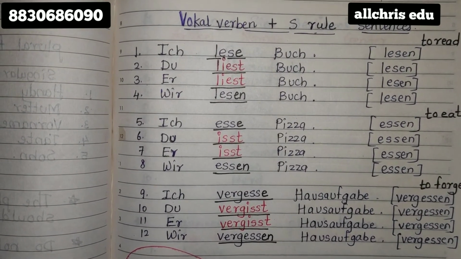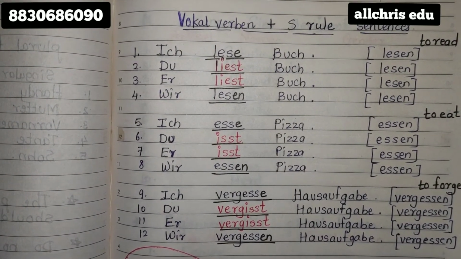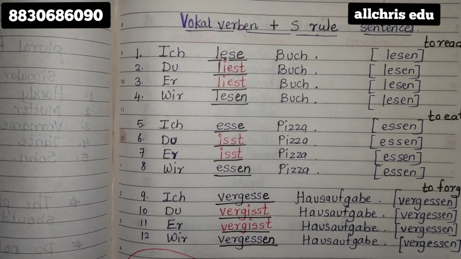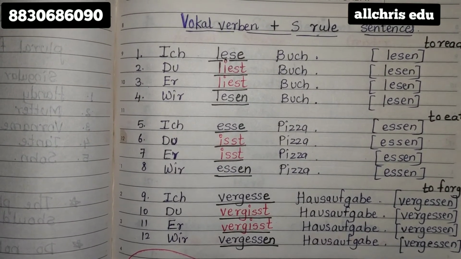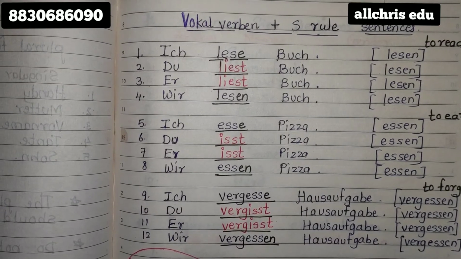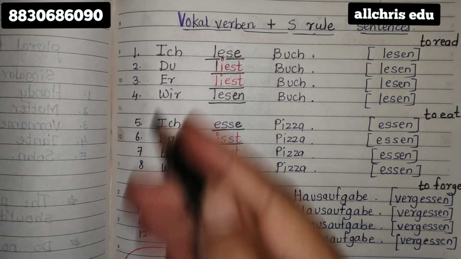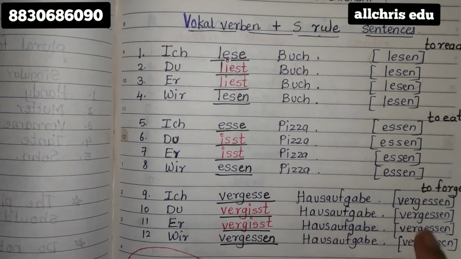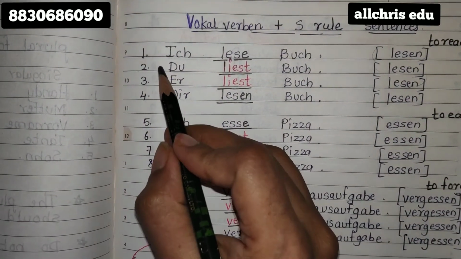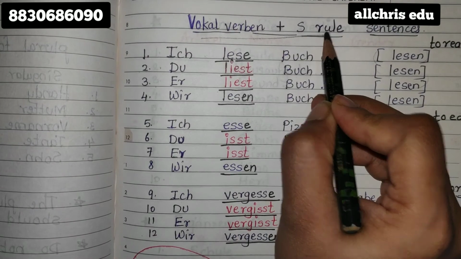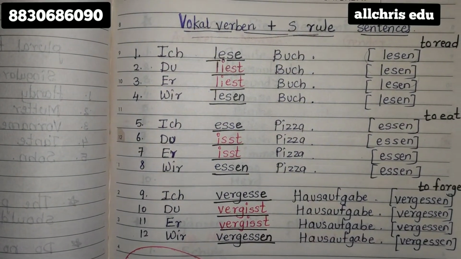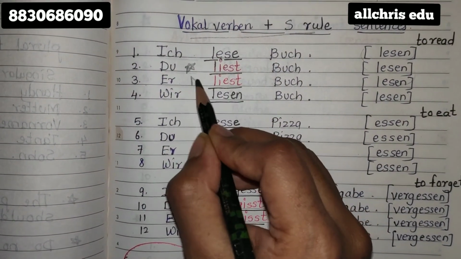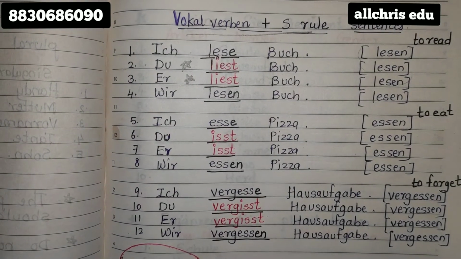I have already given you the conjugation in the previous videos. Go back to the previous video of vocal verben plus S rule. Revise the things first and then come to solve this exercise. So I have given you some verbs in the bracket: lesen, essen and vergessen. In vocal verben plus S rule, only 2 things you have to keep in mind. Here du is exception and er/sie/es. Here we have to be careful.